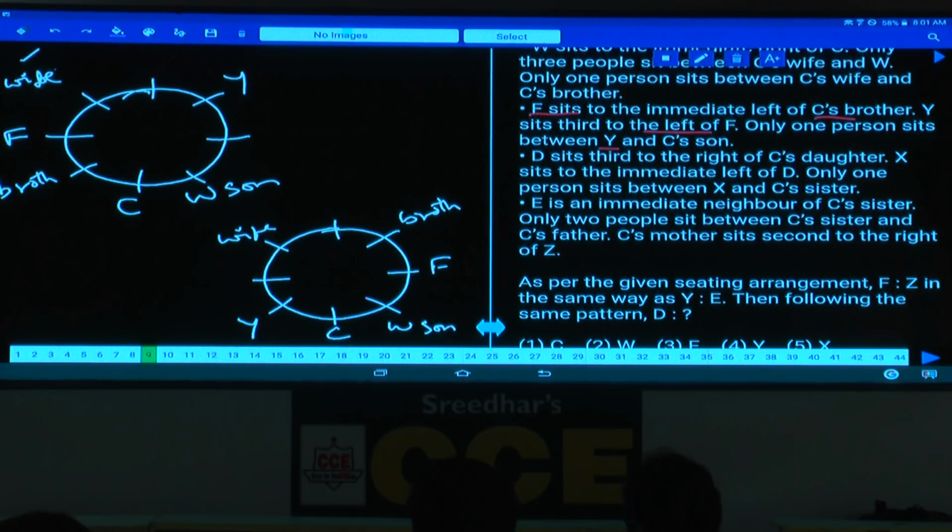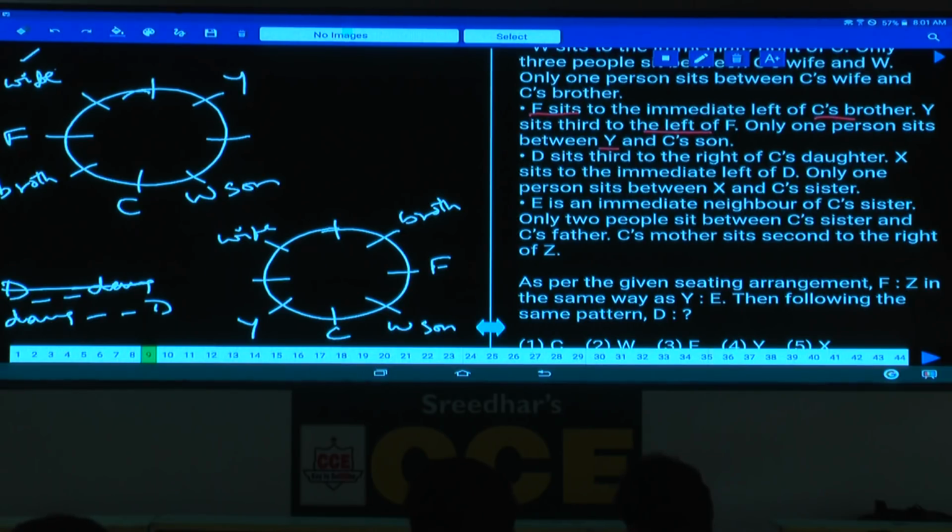Next one. And D sits third to the right of C's daughter. Now where is this D? D sits third to the right of C's daughter. As of now, we do not have any information regarding this daughter and D. Hence, we cannot represent this one as of now. D is seated third to the right of whom? Third to the right of daughter. As D is seated third to the right of daughter, it can be represented like this.